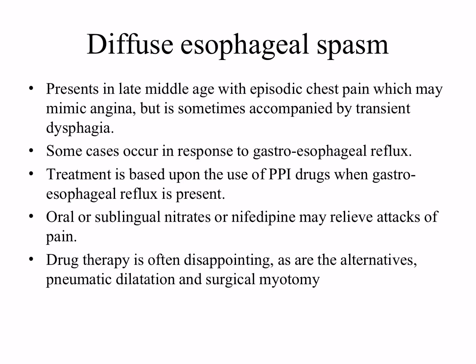Now we will jump to another subject, diffuse esophageal spasm. Present in late middle age with episodic chest pain which may mimic angina. It's important. Esophageal spasm is similar to angina, but sometimes combined with transient dysphagia. So how can we differentiate angina from esophageal spasm? When it's combined with transient dysphagia, that means it's esophageal spasm. Some cases occur in response to gastroesophageal reflux. The cause of it is the gastroesophageal reflux.